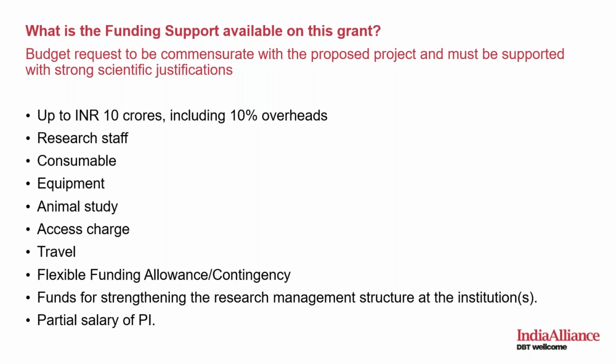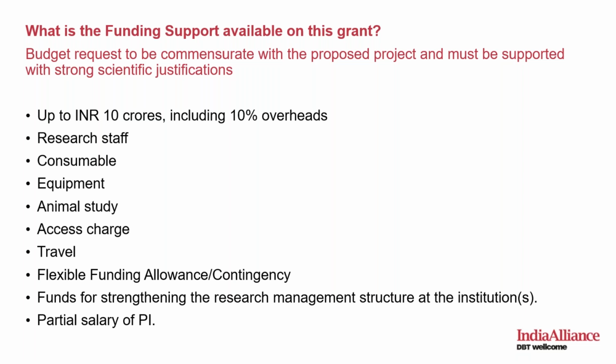So if you are designing your budget, if your total request is coming to 9 crores, then 1 crore will be the overheads. Whatever your total request comes to, 10% of that goes to, sorry, I'm wrong. My calculation was not correct. Anyway, whatever your total request is, 10% of that goes towards overheads.